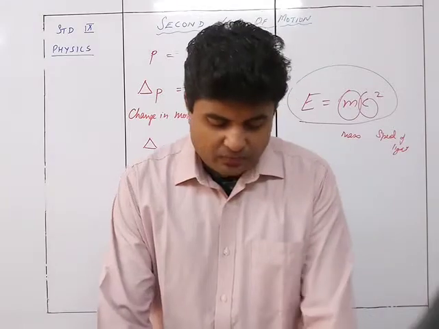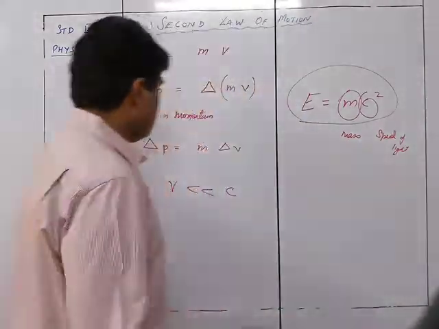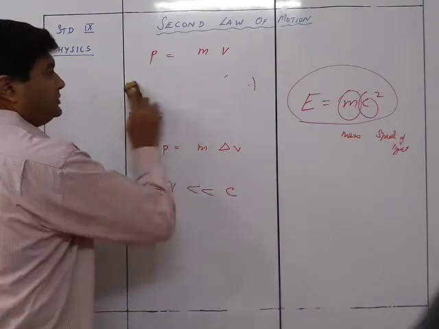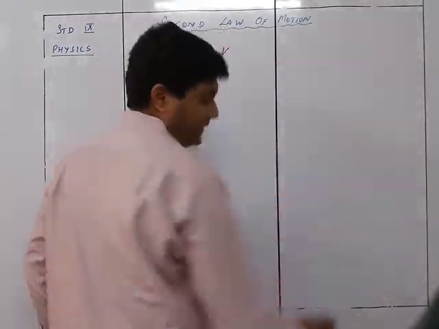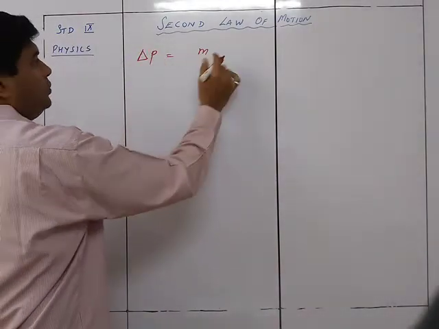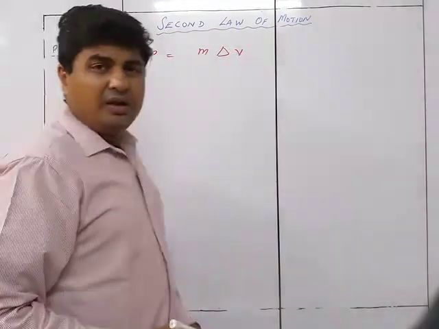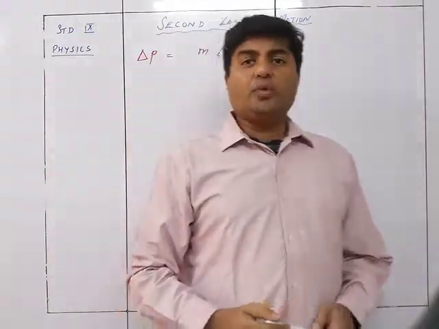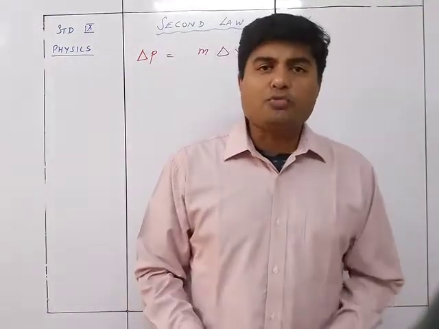So now let's see what the outcome of this is. We have the formula ΔP = mΔV, where ΔP is the change in momentum. So what is the rate of change of momentum?